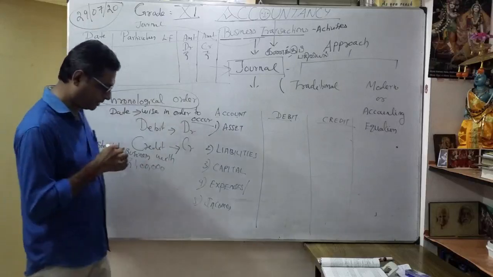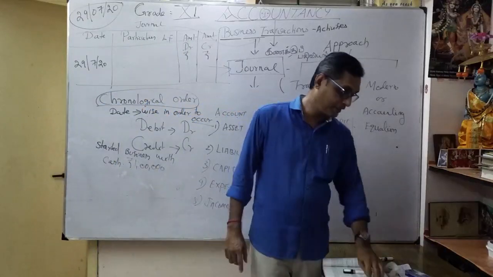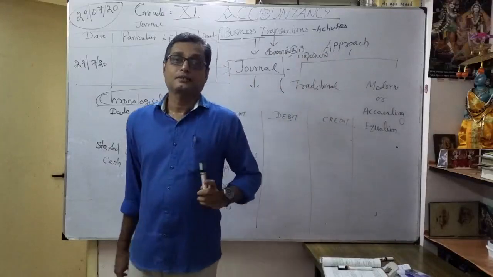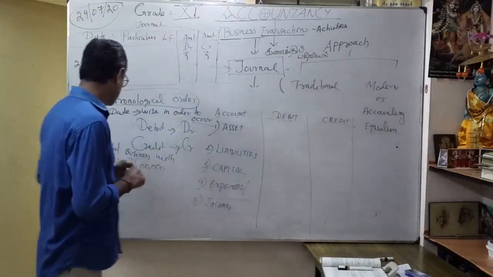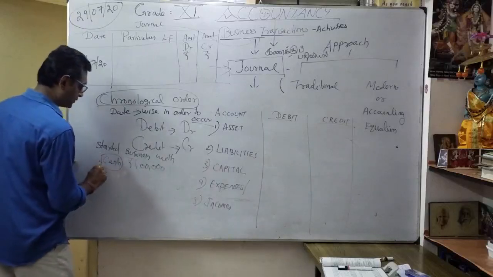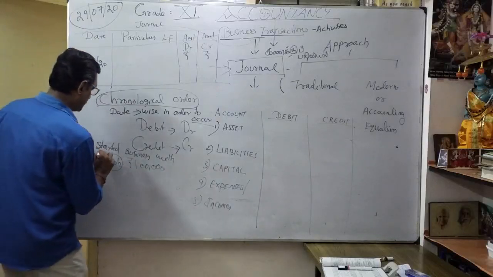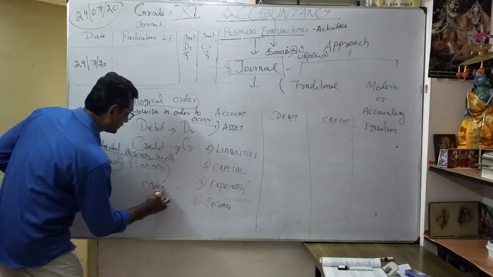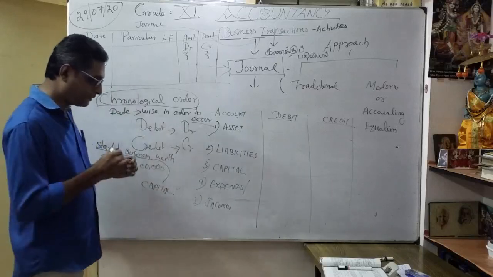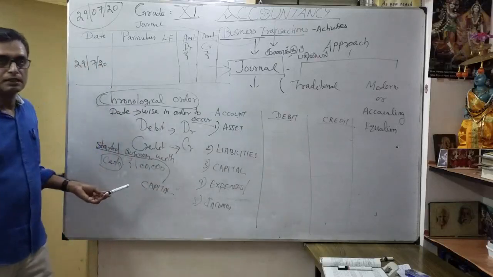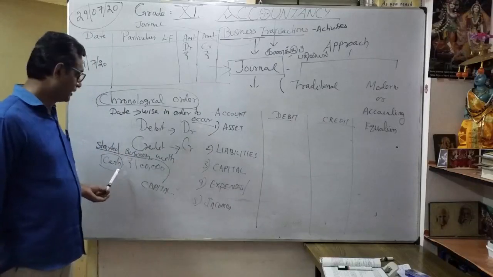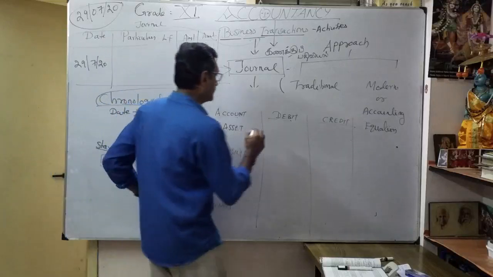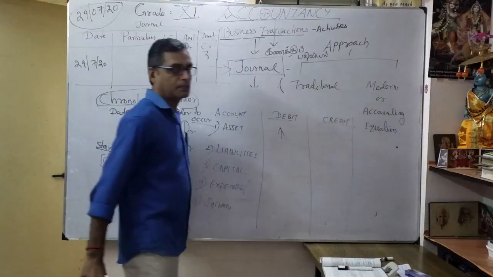Here, what are the 2 elements? That's what you are going to identify, the elements in the transaction. Correct? So here, first one is what? Cash. Thereafter, you started business. So that means what? It is capital. Correct? It is called capital. Here, 2 variables: one is cash and the other is capital. So whenever cash, okay, it is an asset. So when it increases, I put it on the debit side.